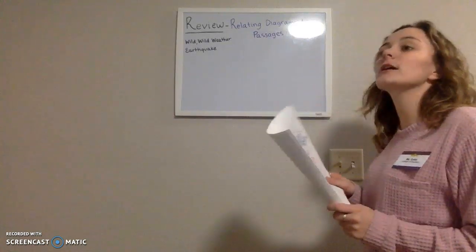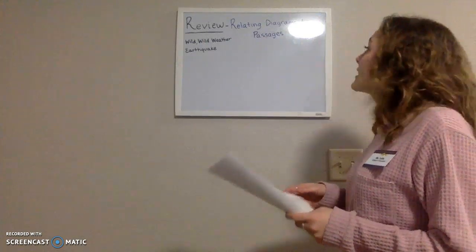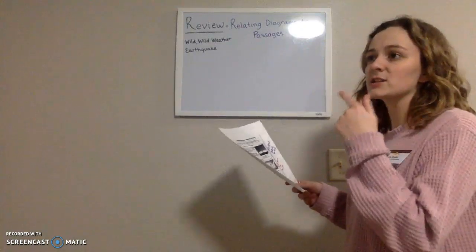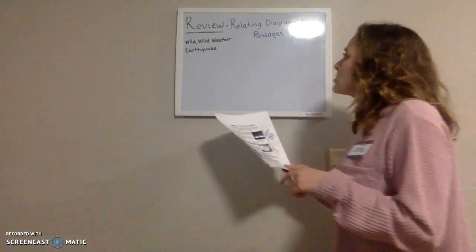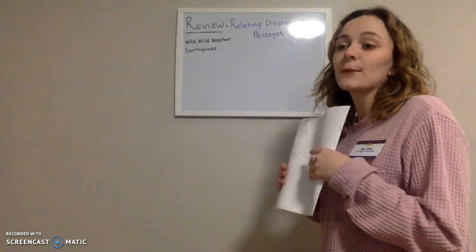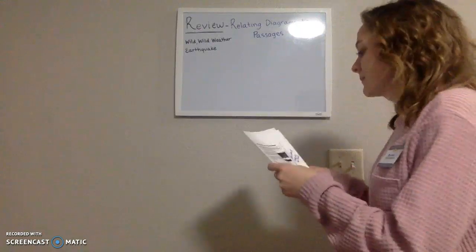Alright, so today we are going to learn how to relate diagrams to text. But yesterday we did relating diagrams to passages, so we're just going to do a quick review on that and then get back into our next lesson, okay? So can everyone get out their wild, wild weather and their earthquake passages from yesterday? And then turn to the wild, wild weather one.